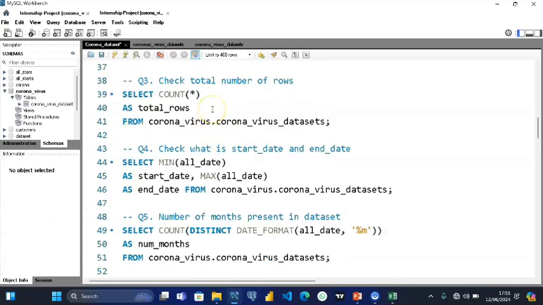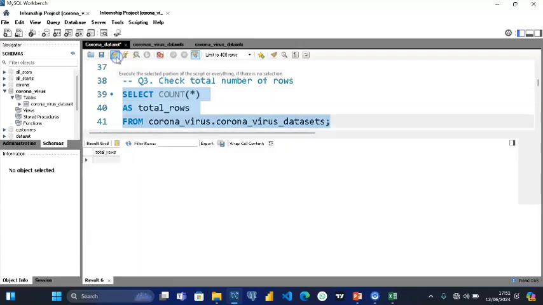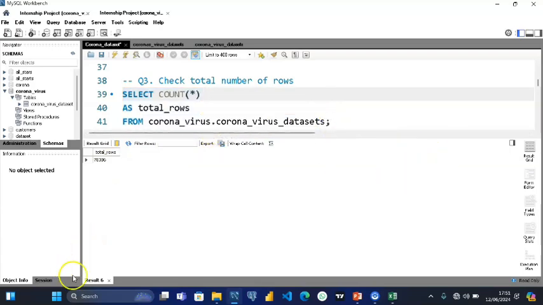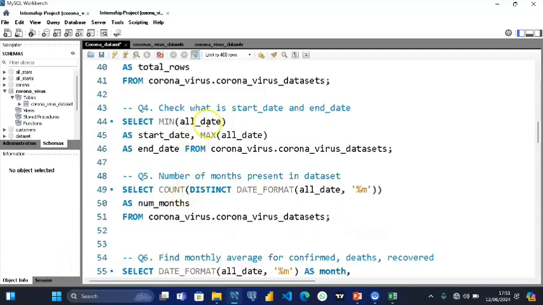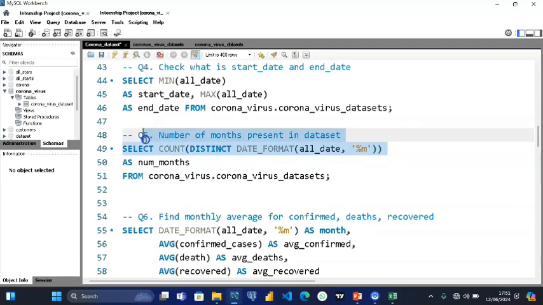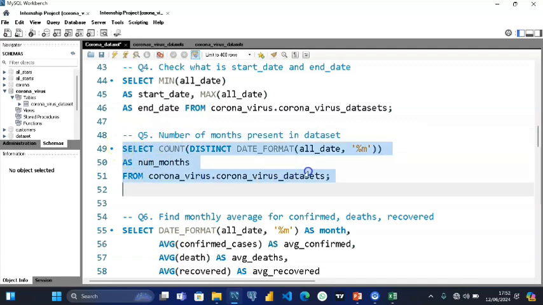The other thing we checked was the total number of rows in our data. If we run the code right now, we're going to see we have around 78,286 total rows in our table. Let's scroll down and see. We want to check the starting date of when this data was recorded and when it ended. We use the MIN statement to check the beginning and the MAX statement to check the end. If you run the code right now,